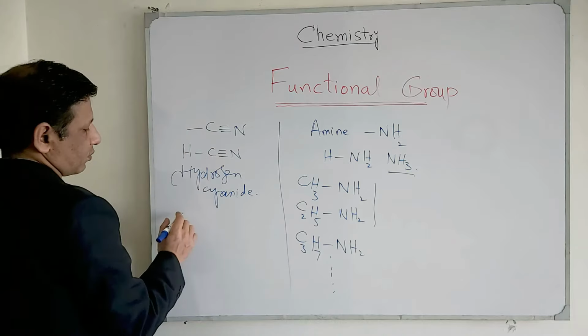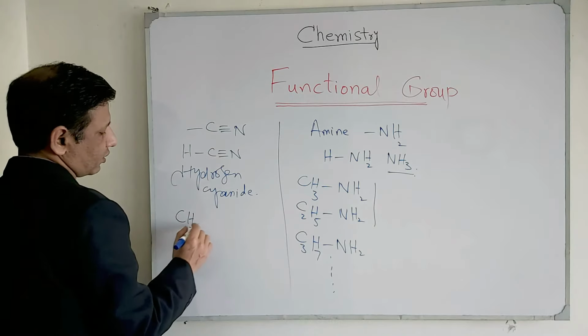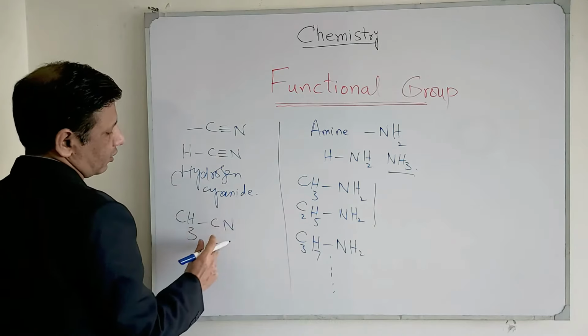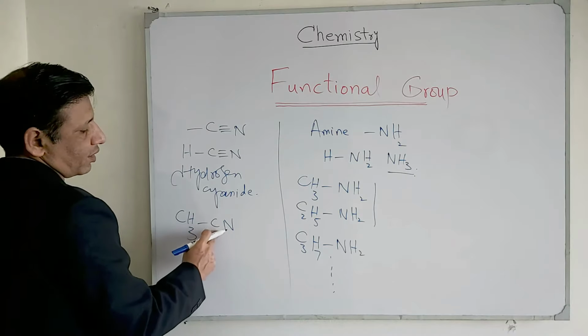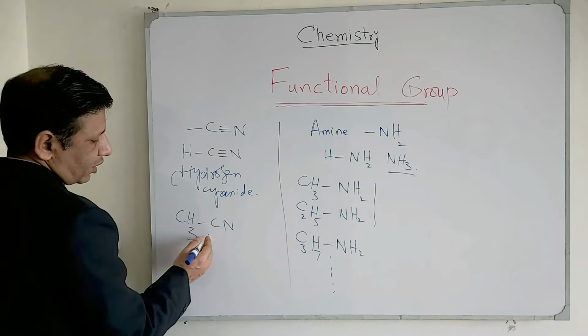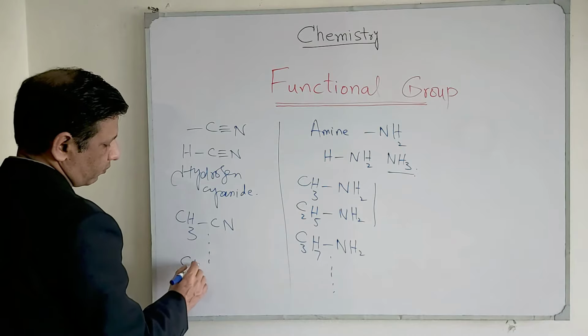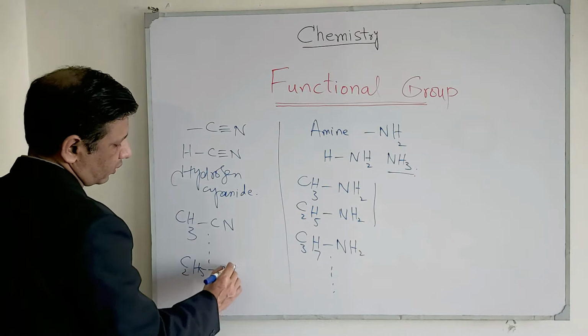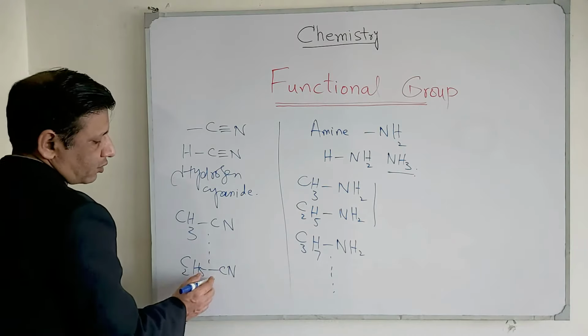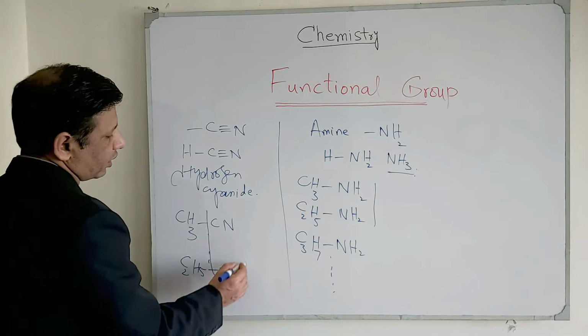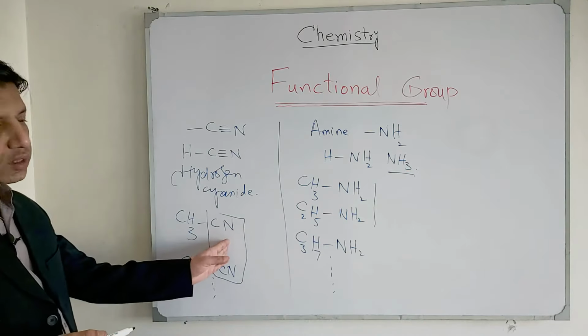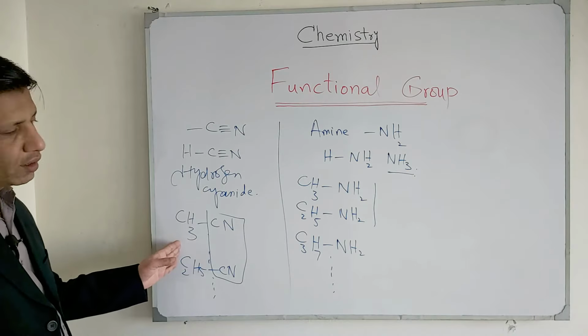And if we place the first member of the alkyl group here, which is CH3 CN, this is called methyl nitrile, C2H5 CN, ethyl nitrile, and so on. When you are able to identify this nitrile functional group, you can place any R group here and get the name accordingly.